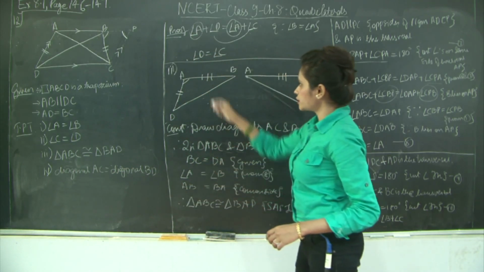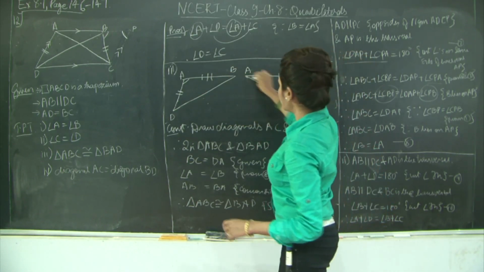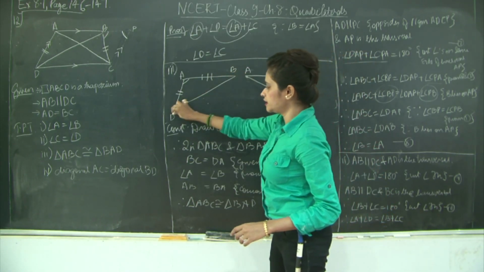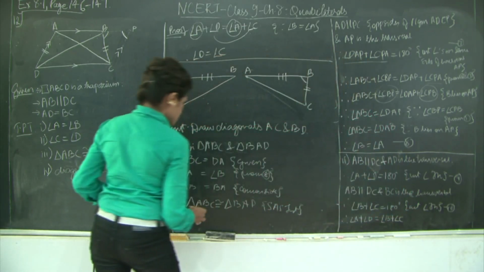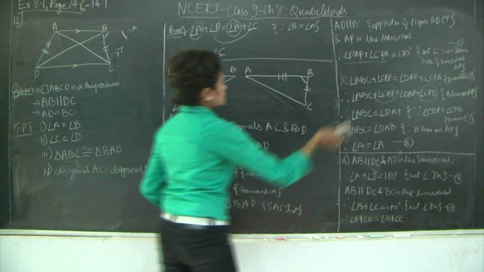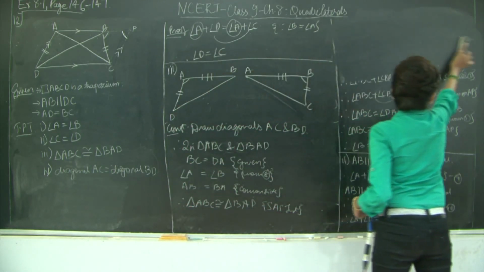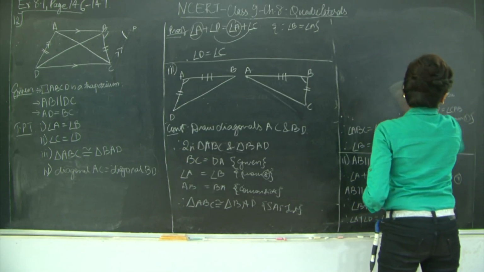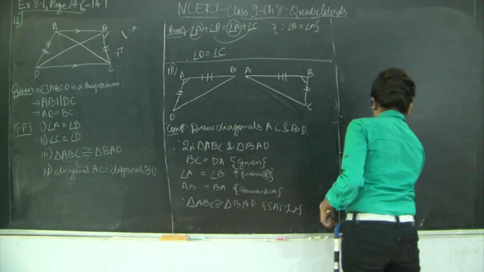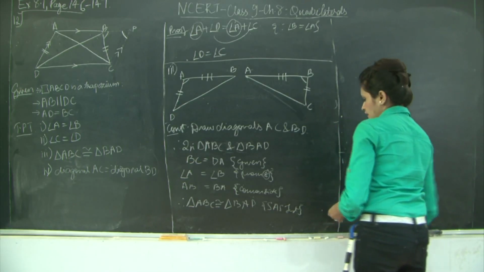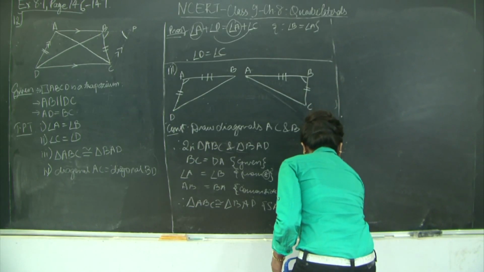So since we have already proved these two triangles congruent, you can simply say that you have AC equal to BD by the corresponding pair of congruent triangles. So let's just erase this side. Let's mark this as equation 10.